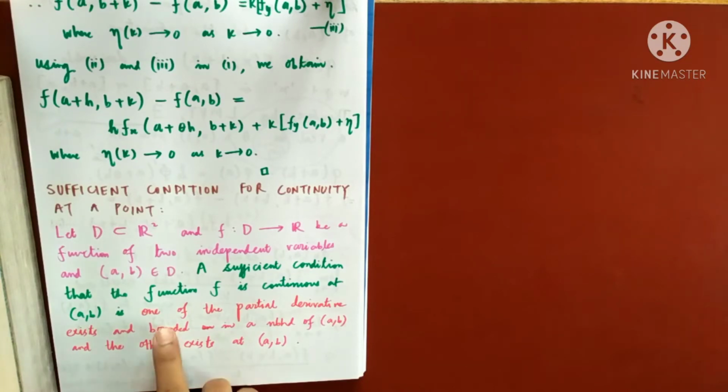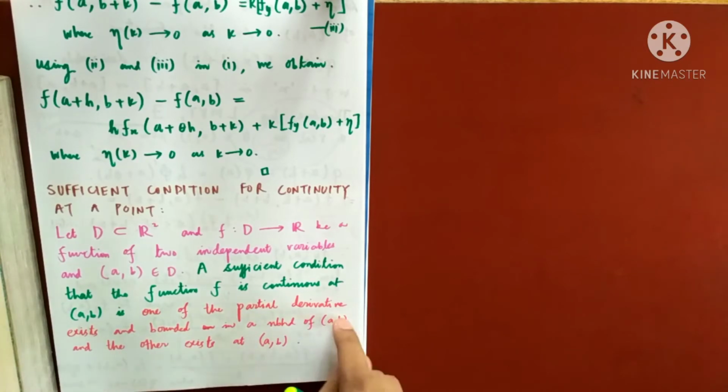So I want one of the partial derivatives to exist and be bounded in some neighborhood of (a, b), and the other one must exist at the point (a, b). So fx, suppose I am assuming fx exists and is bounded in some neighborhood N of (a, b), and fy at (a, b) exists. If these two hold, then the function will be continuous at the point (a, b).